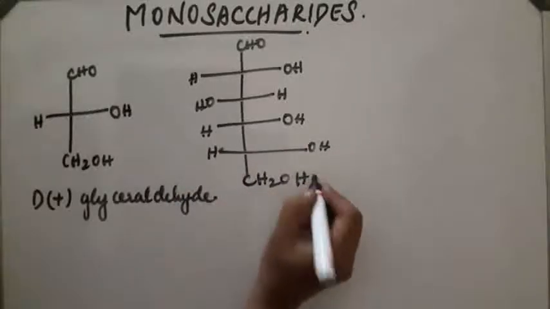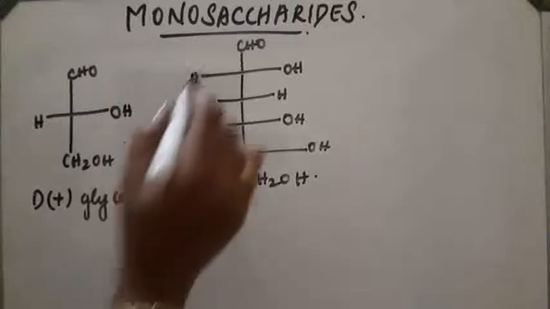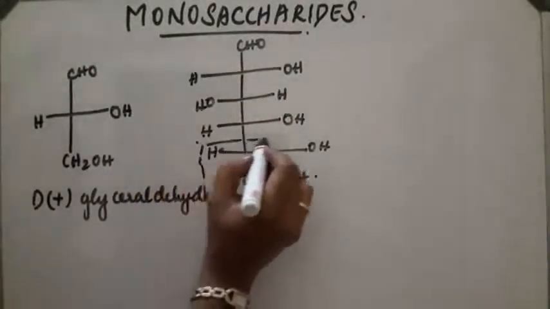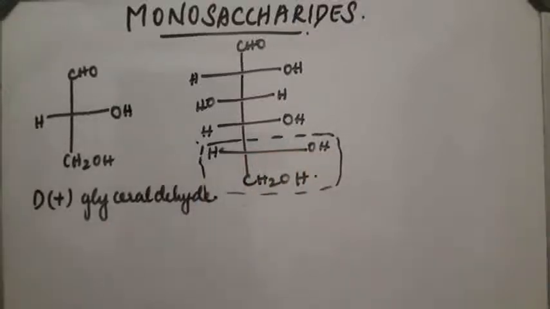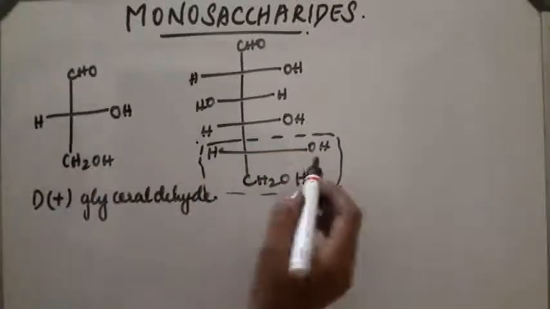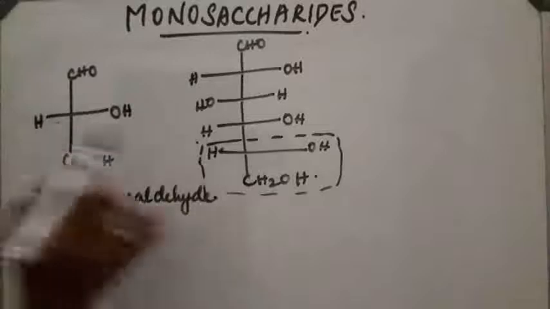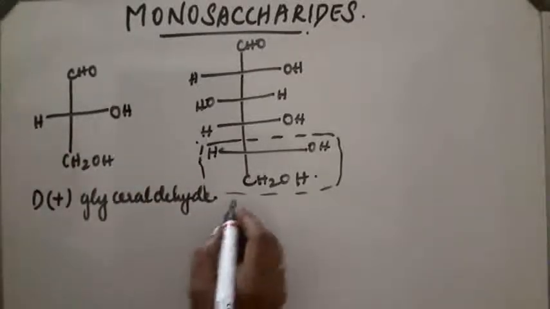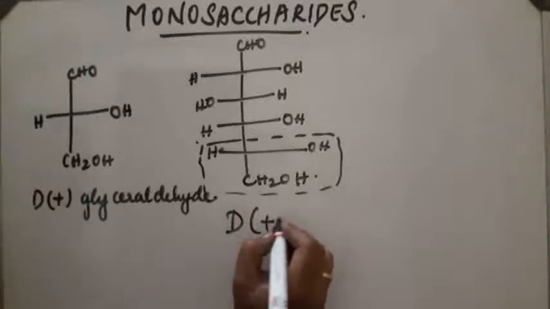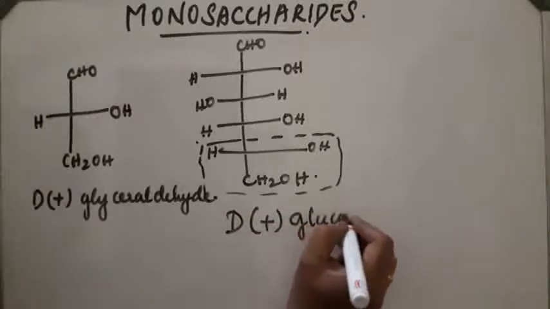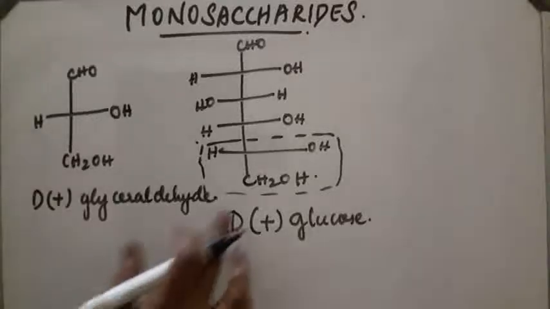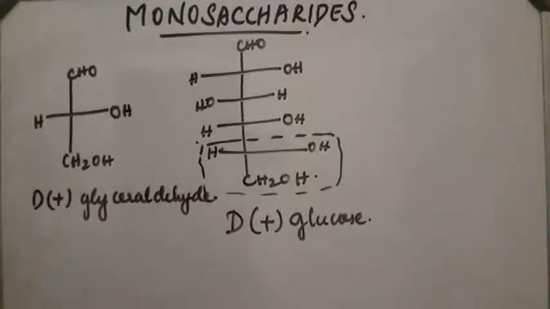How can we determine the configuration? Here the OH group farthest from the CHO group projects to the right. If it projects to the right, such compounds are members of the D family. So this is D plus glucose, and by suitable methods it is concluded that this is dextrorotatory.